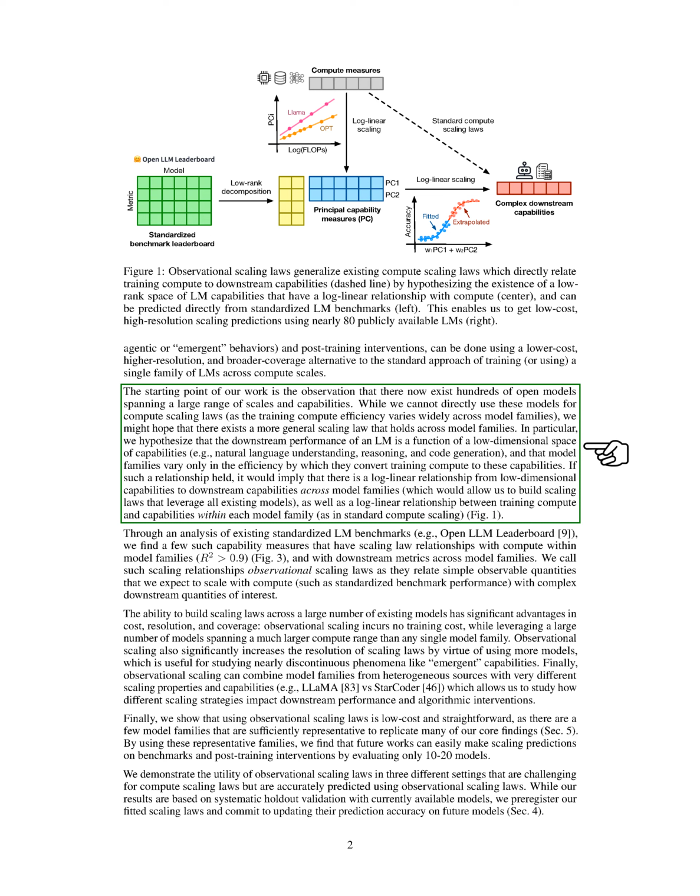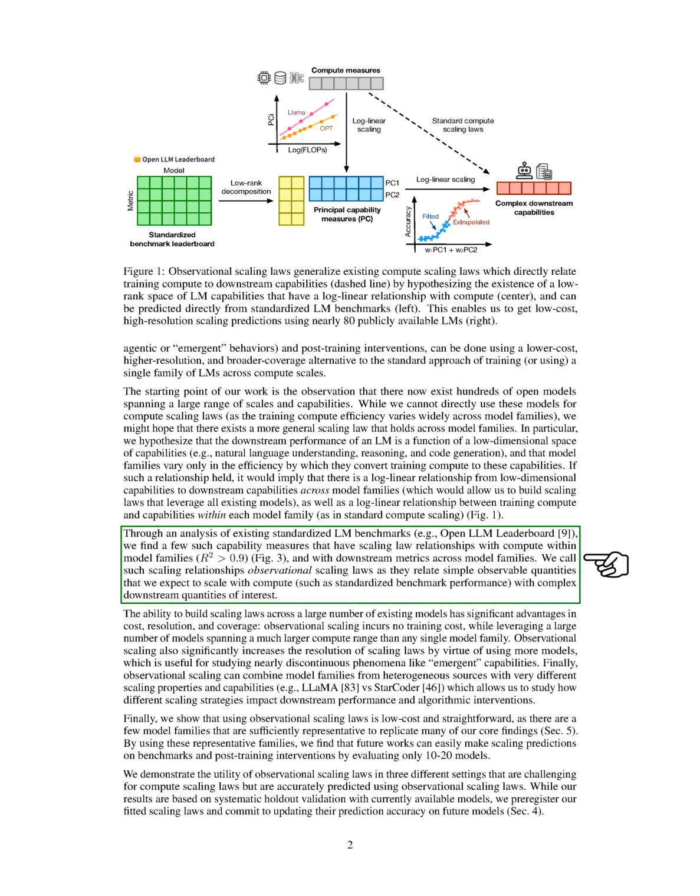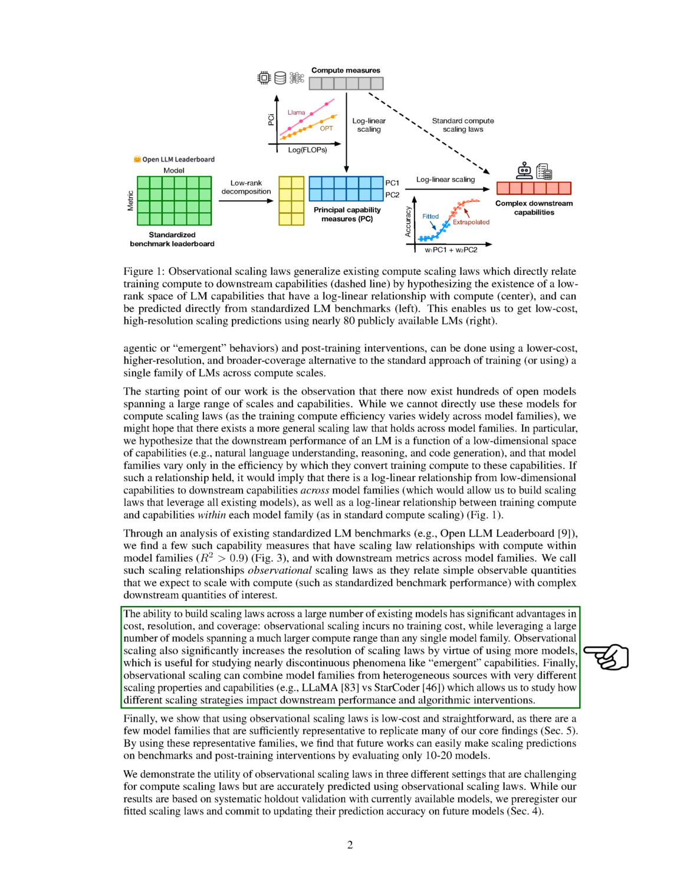We suggest that the performance of an LM is determined by a few key capabilities, such as natural language understanding and reasoning, which can be efficiently converted from training compute. By examining existing LM benchmarks, we identify capability measures that exhibit scaling relationships within model families and across different models. Observational scaling offers advantages in terms of cost, resolution, and coverage by utilizing a wide range of existing models without additional training costs. It allows us to study complex capabilities and compare different scaling strategies across diverse model families.